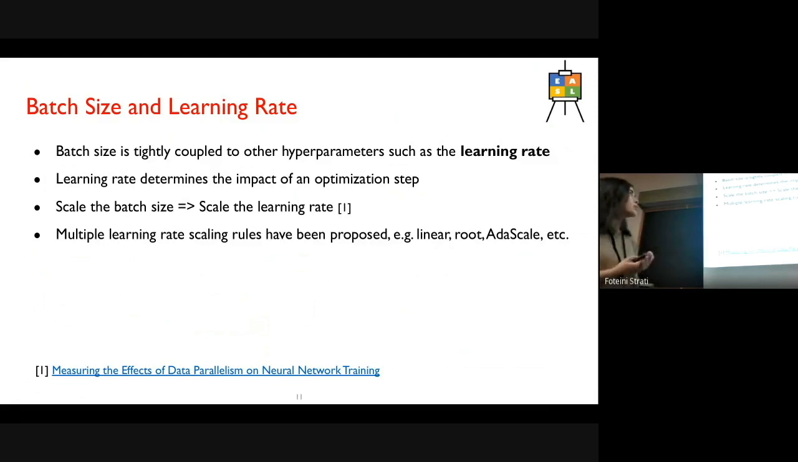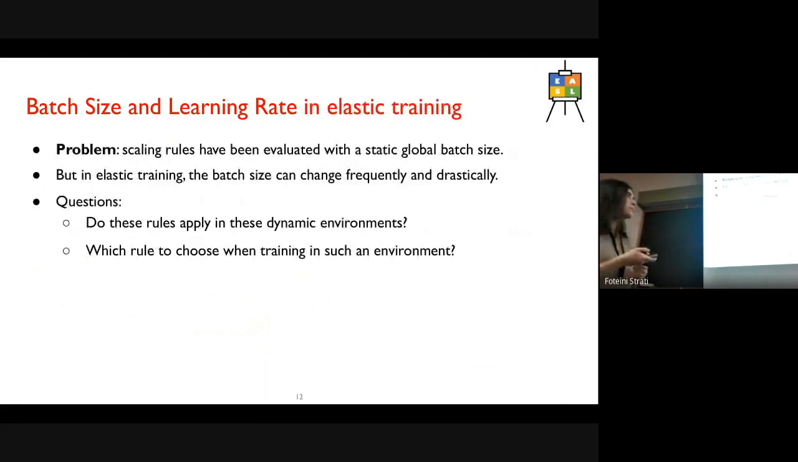According to many studies, when we scale the batch size, we also have to scale the learning rate by a specific amount. Many rules have been proposed for scaling the learning rate, for example linear, root, and other scale, that basically tell us what this amount of scaling is in response to a batch size change. The problem with these rules, however, is that they have been proposed with a static global batch size in mind and have been evaluated in cases where the global batch size is static.